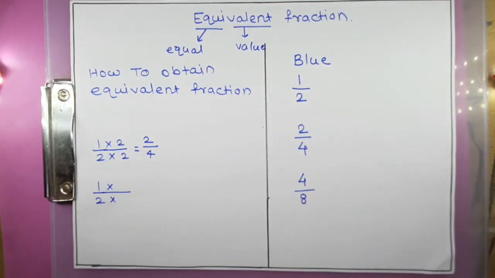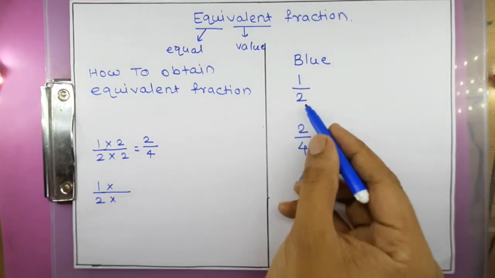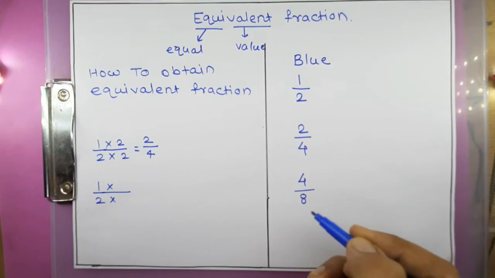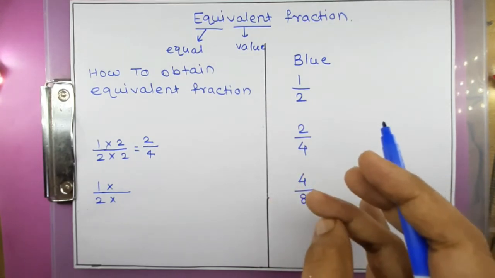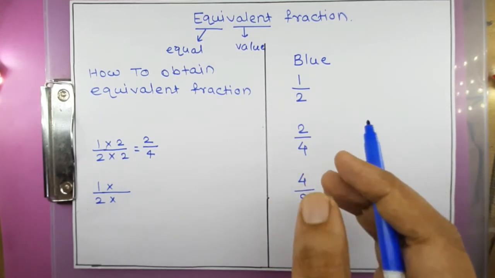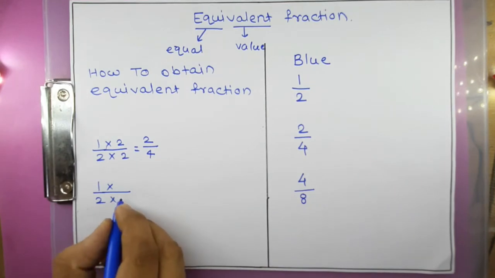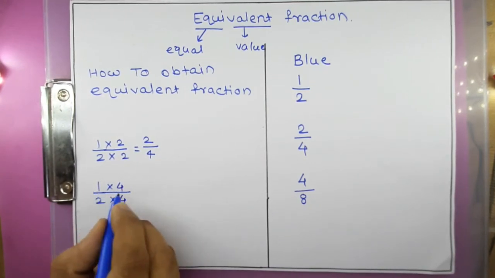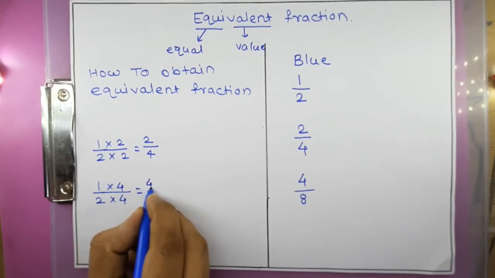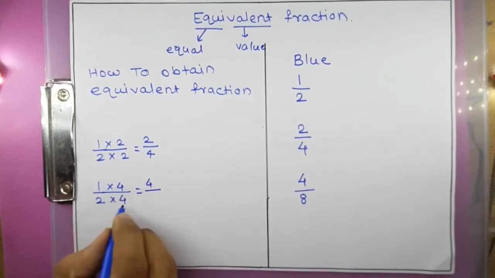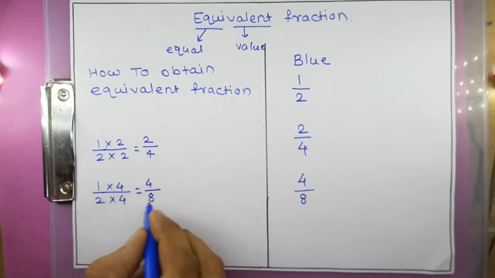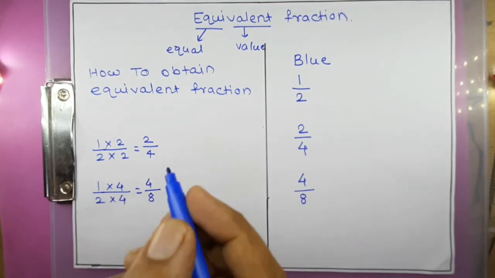For that we have to count the table of 2 up to 8. 2 ones are 2, 2 twos are 4, 2 threes are 6, 2 fours are 8. So we have to multiply by 4. So 1 multiplied by 4 is 4 and 2 multiplied by 4 is 8. So we have got this.